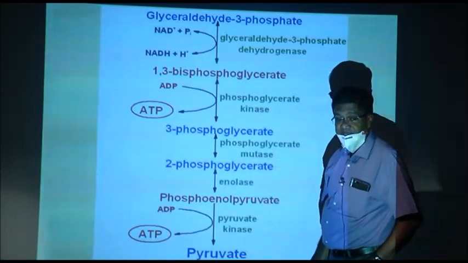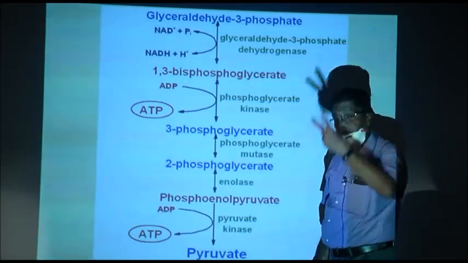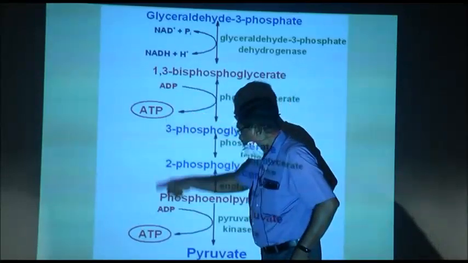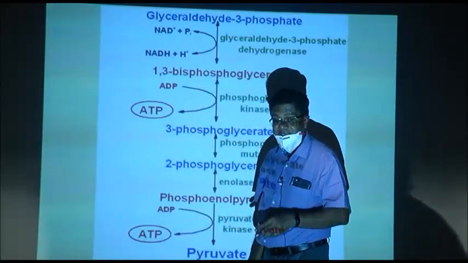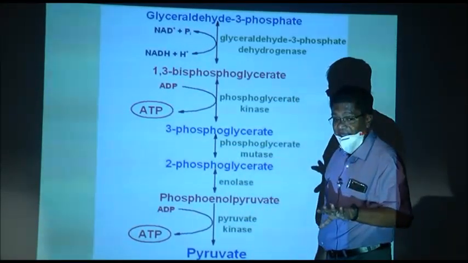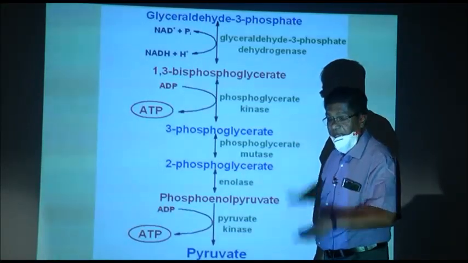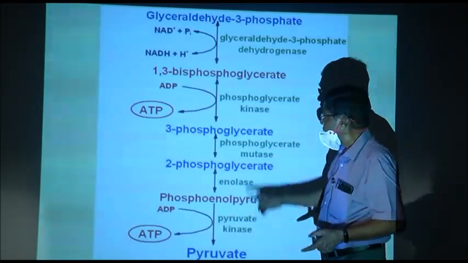So, 2 ATP are formed from glyceraldehyde 3 phosphate. How many glyceraldehyde 3 phosphate are formed from glucose? 2. So, 2 into 2 is 4. 4 ATP are formed in glycolysis, and how many are used?